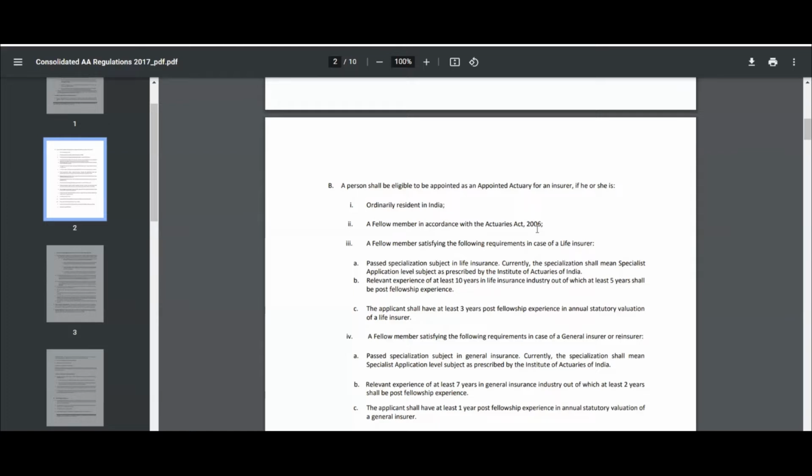Now, the appointed actuary regulation, as I mentioned, was released in 2017, and there was a lot of reason for that. I will also touch upon one of the approaches that was taken by the Institute of Actuaries of India. You have probably seen that approach and don't know why it was taken, and a big question is whether it was ethical or not, because part of being an actuary is to be ethical, following practice standards, etc. So I'll also touch upon that. It is only my view.